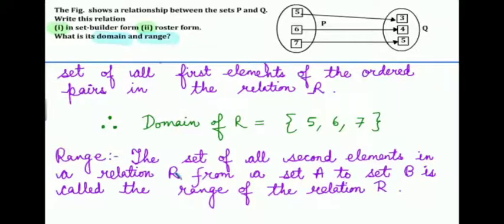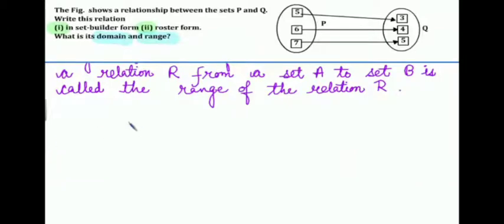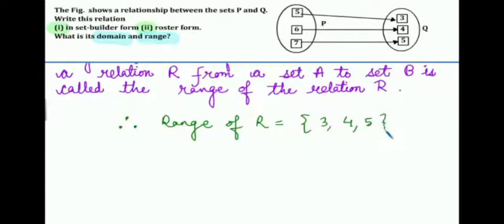And range, the set of all second elements in a relation R from a set A to set B, is called the range of the relation R. So range of the relation is equal to {3, 4, 5}. So this is your final answer.